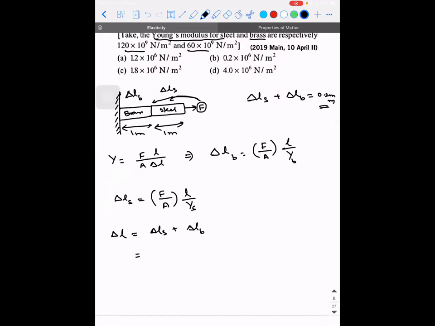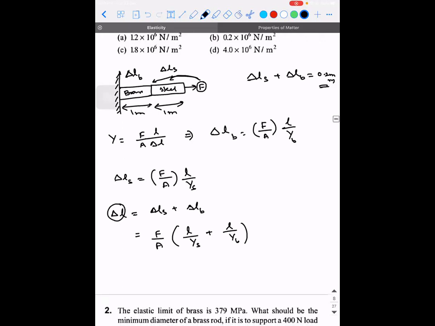Maybe we'll learn that in simple harmonic motion. Are you guys clear? So whenever they say series, the force is going to be the same. Whenever they say parallel, the elongation is going to be the same. Delta LS plus delta LB. So what is delta LS? If it is F by A into, can I say L by YS plus L by YB? What is the value of net elongation? It is 0.2 into 10 power minus 3.